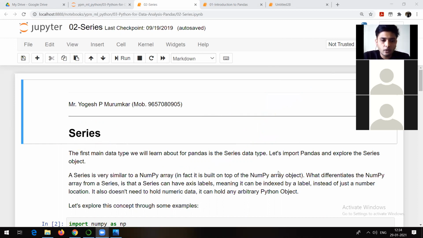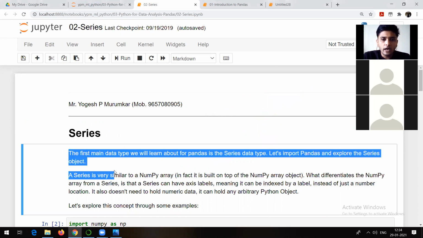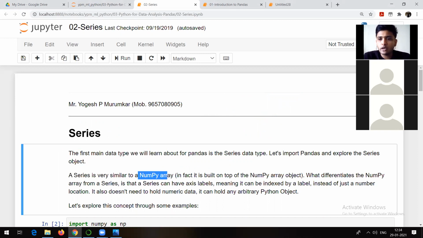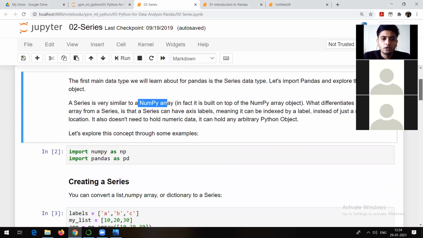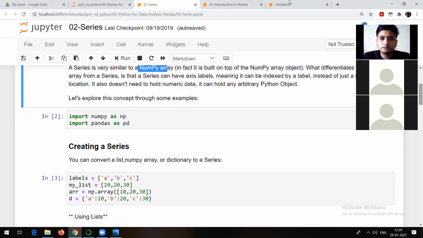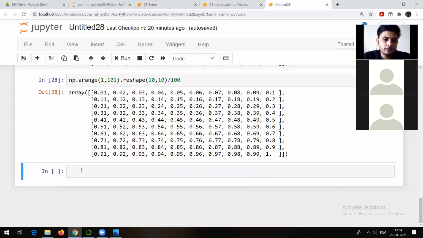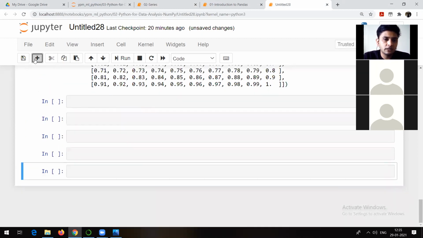So yes, later on you can go through all these things, and whether it's the Pandas package, Matplotlib package, Seaborn, NumPy is going to be a base package. NumPy is going to act as a base package for all of them. So let's start with the Pandas package itself. Let's see some basic things in Pandas package. Let's start with the series.